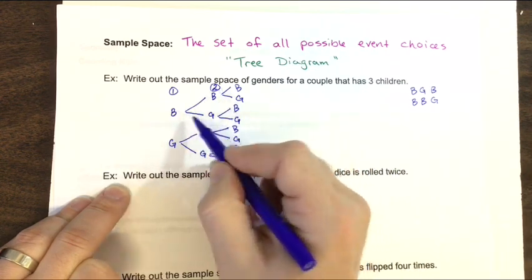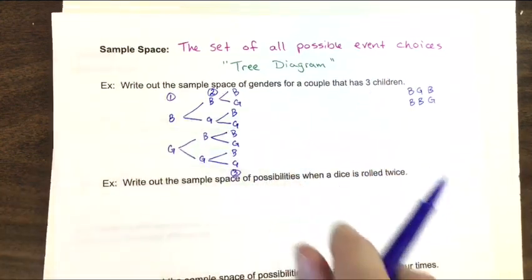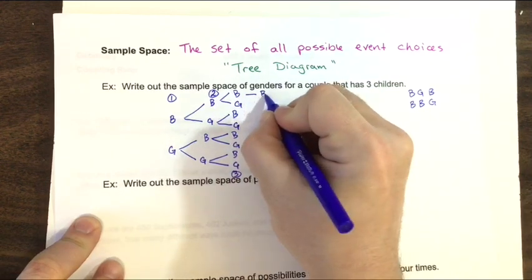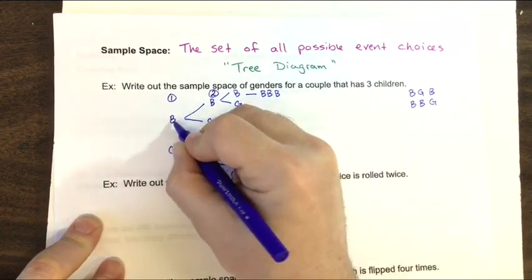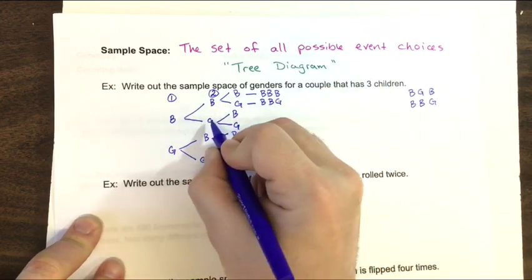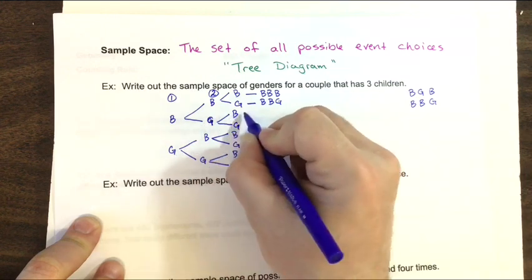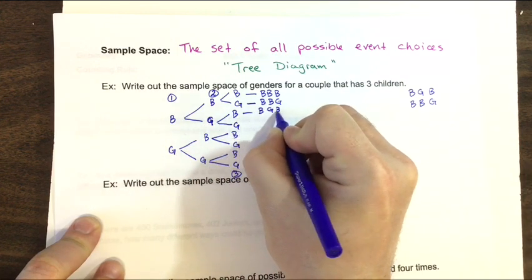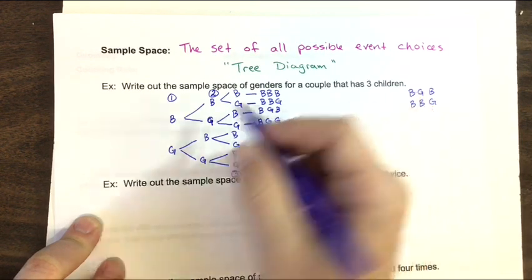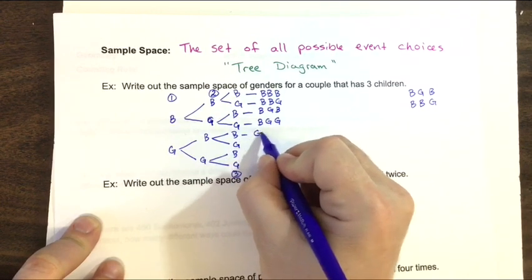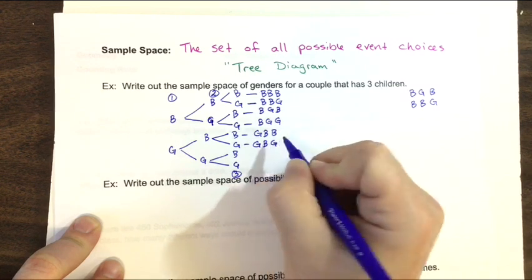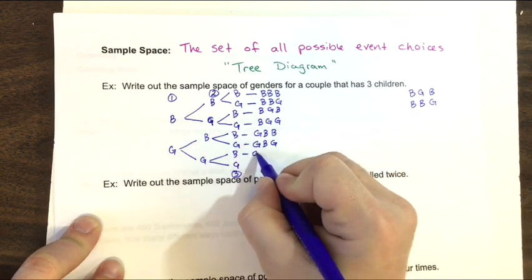And if we follow these possible paths of this tree diagram, we get all the possible outcomes. They could have boy, boy, boy, or boy, boy, girl, or boy, girl, that's a G, boy, or boy, girl, girl, or girl, boy, boy, and so on and so forth.